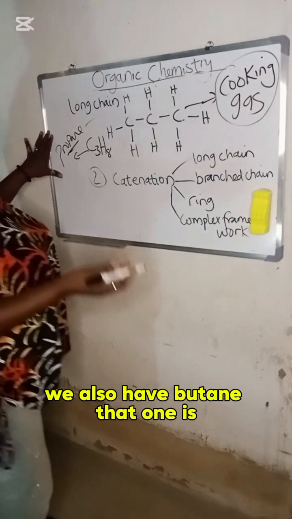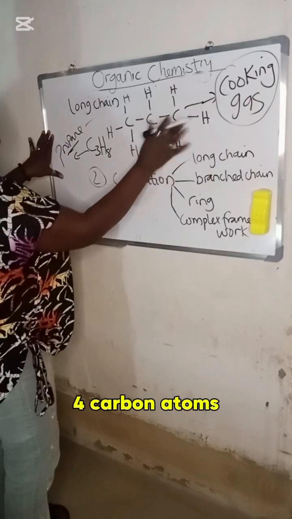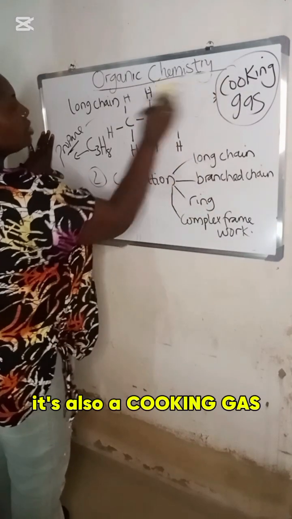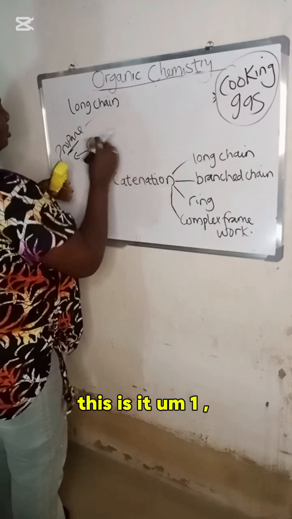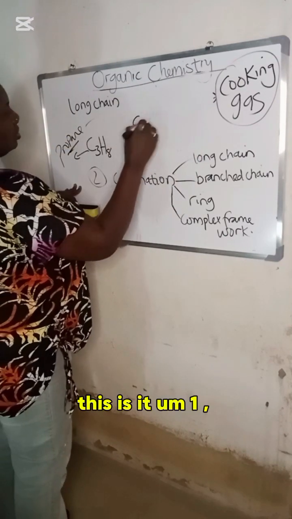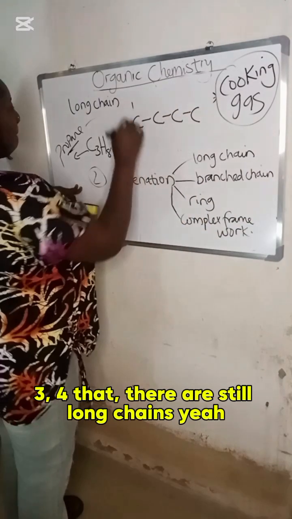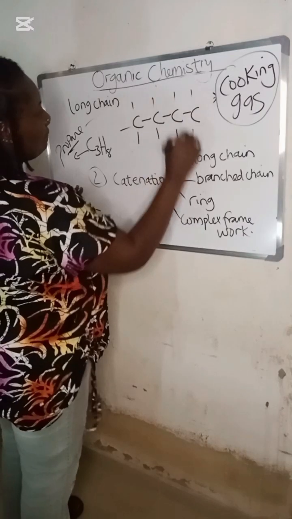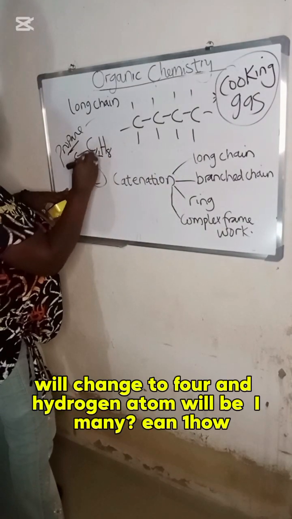We also have butane. That one has 4 carbon atoms. It's also a cooking gas. This is it. 1, 2, 3, 4. They're still long chains. This one, the carbon atom here will change to 4.